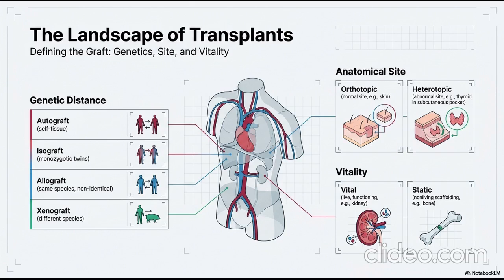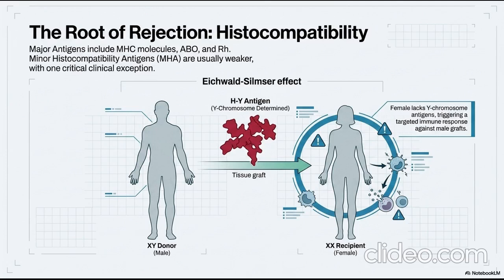The landscape of transplants. Genetic distance: transplants are classified as autografts (self), isografts (twins), allografts (same species), or xenografts (different species). Anatomical site: orthotopic grafts are placed in their normal anatomical site, e.g. skin, while heterotopic grafts are placed in an abnormal site, e.g. a thyroid in a subcutaneous pocket. Vitality: vital grafts are living and functioning, e.g. kidney, whereas static grafts act as non-living scaffolding, e.g. bone.